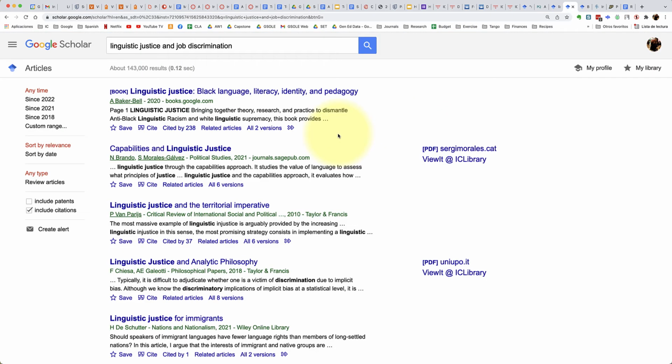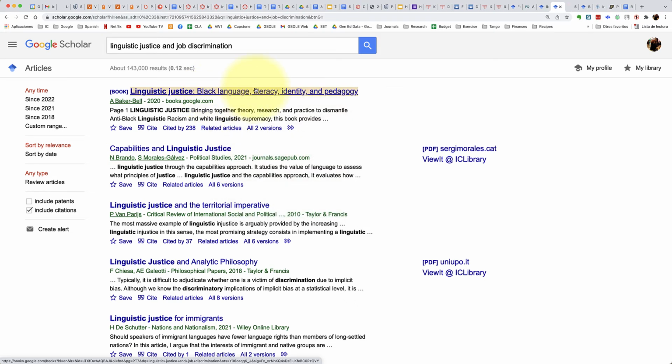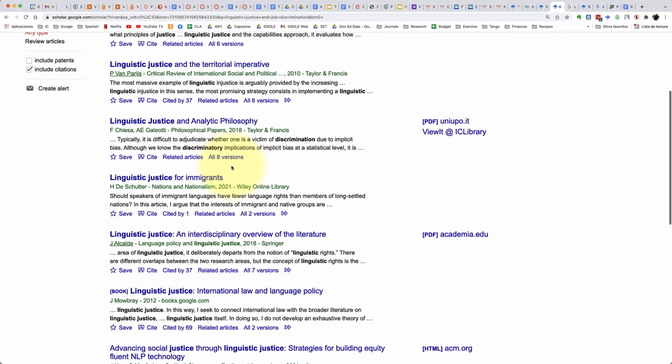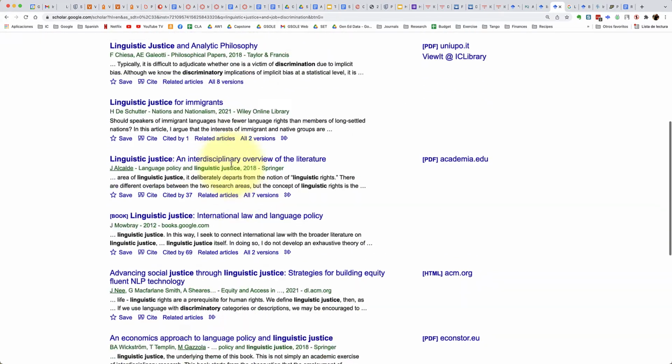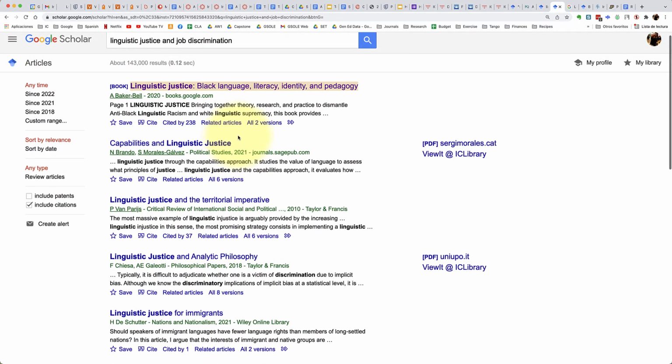Google Scholar also is linked to Google Books. So here is a book by Baker Bell. So what I'm going to do is I'm going to open this source and right click it to open it up as a new tab. Now, the reason why I'm going to open up anything that I'm interested in as a new tab is that I don't want to lose this original list of all the sources that came up, because I still am going to work through this list to see if there's anything good.